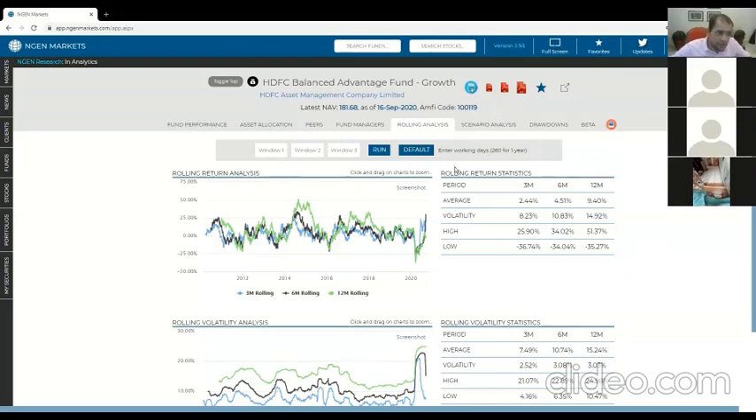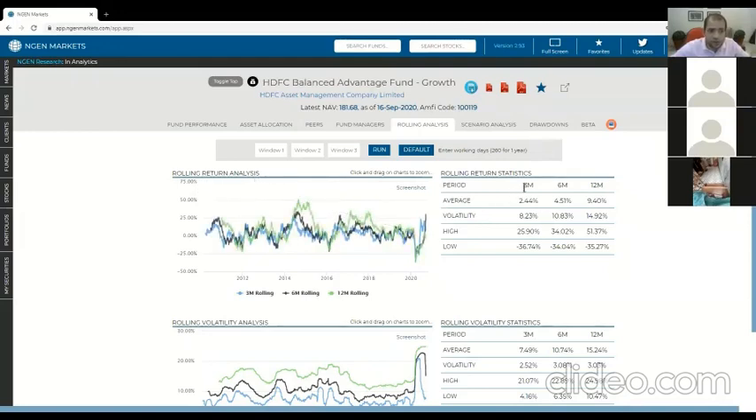Now, rolling analysis is very, very useful here. We are one of the only platforms that we have seen so far that actually does this on a daily frequency. We've seen most other platforms using monthly frequency for this, which we don't believe should be done. So we are using proper daily data for all this.